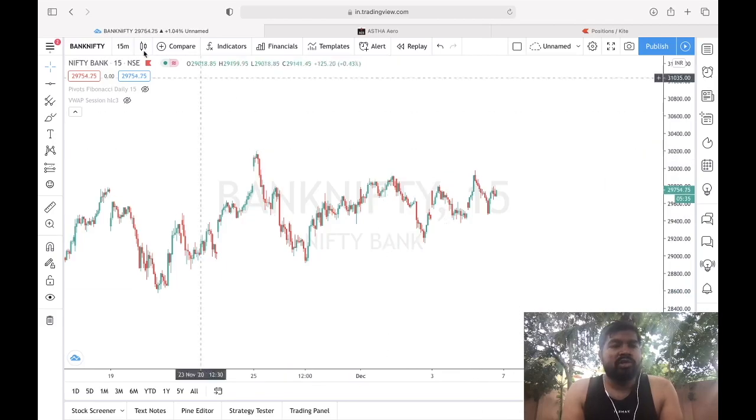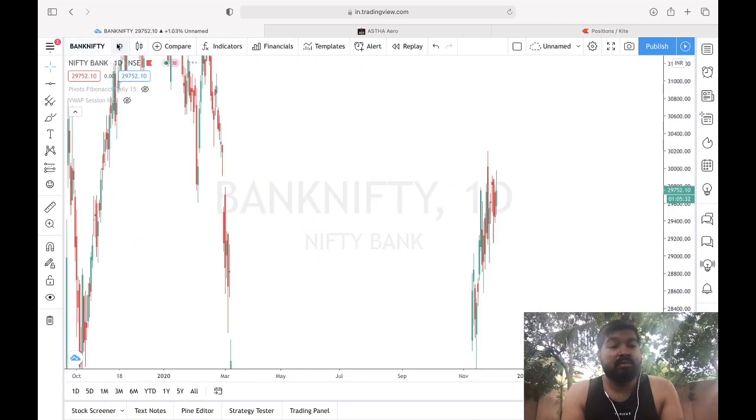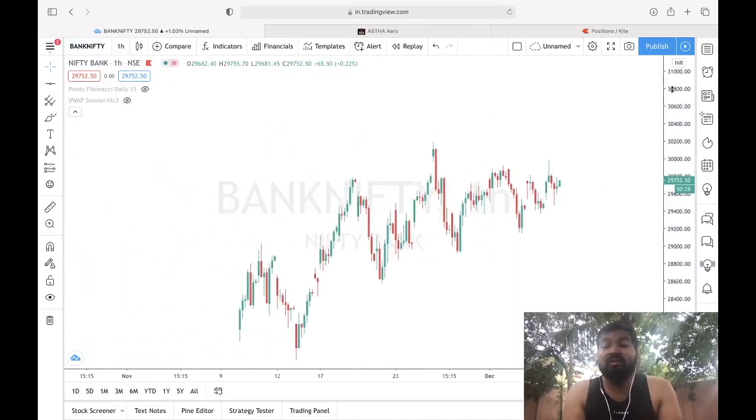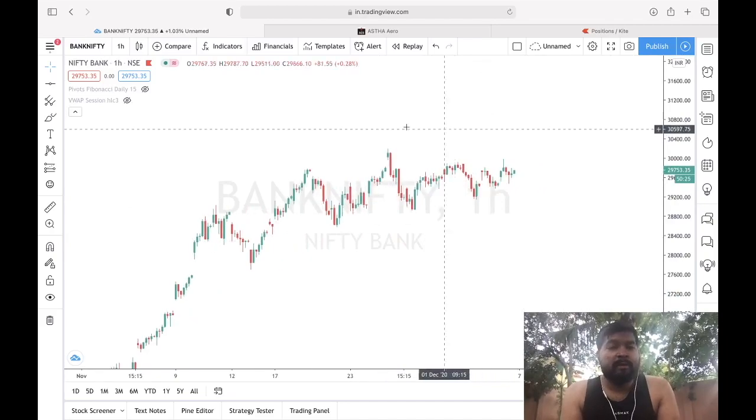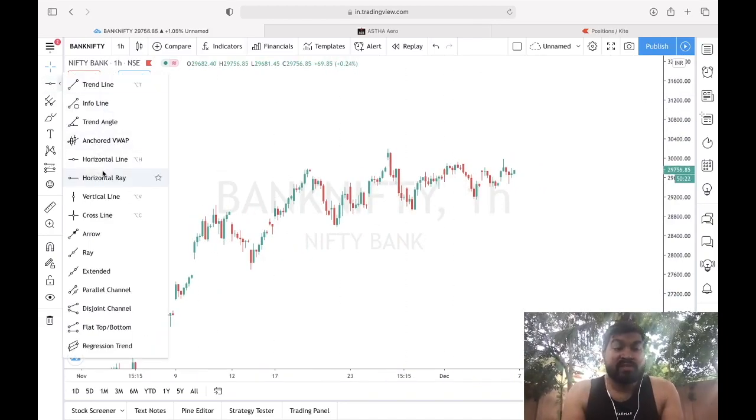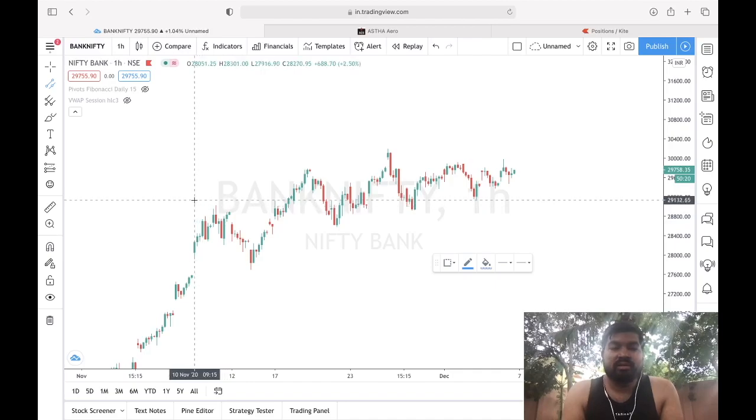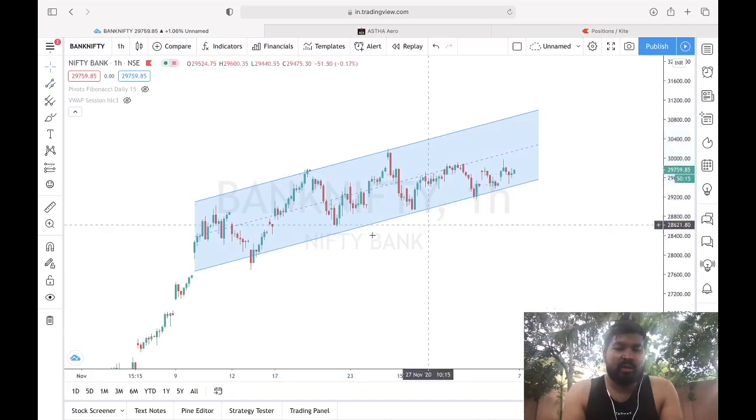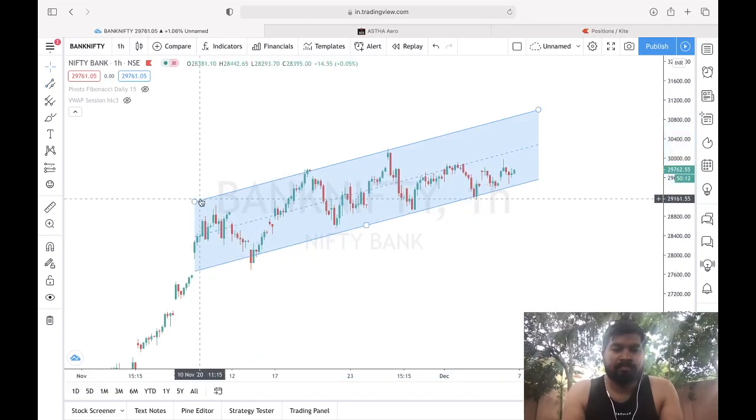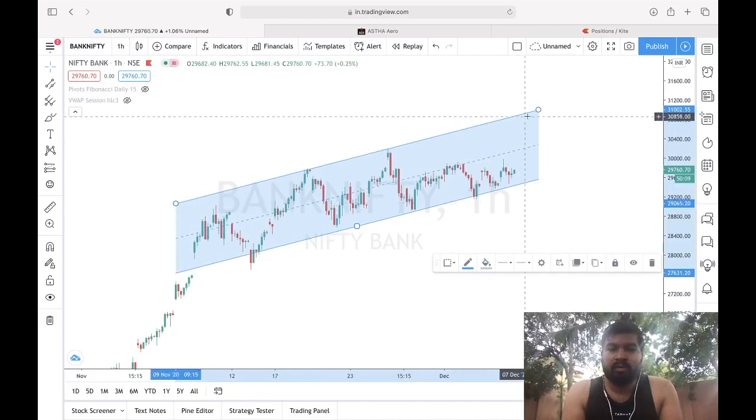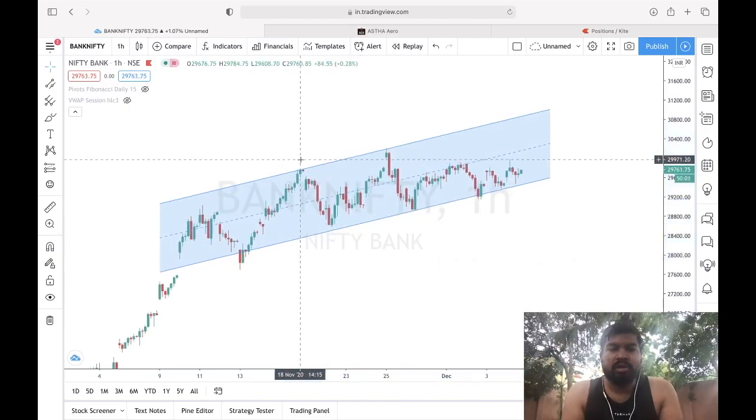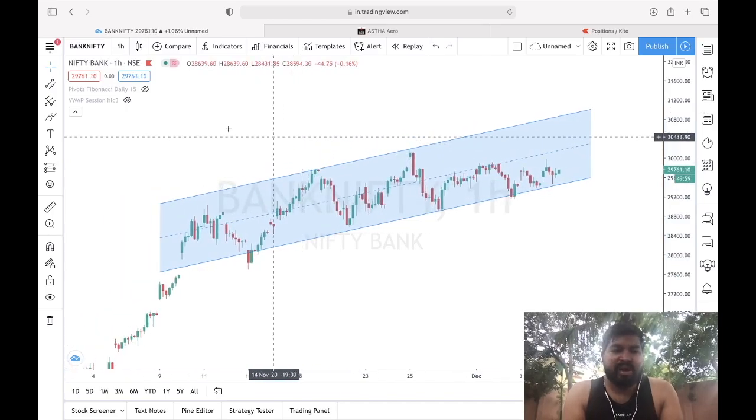Okay, so I'll remove this, and now we will talk about a bigger time frame. Okay, 1 hour time frame. Another pattern that I see in the 1 hour time frame, we will talk about that. If you see the same pattern that we were discussing, or the pattern that we traded yesterday, okay, this is the same pattern, which is a parallel channel, right?